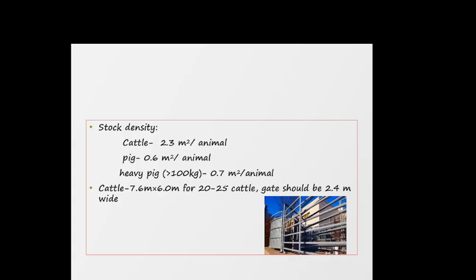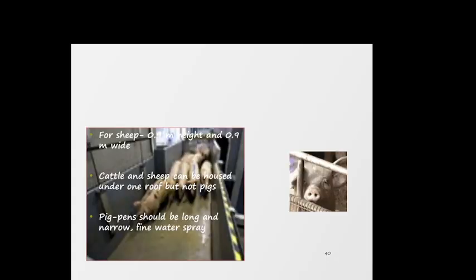Cattle need 2.3 square meters per animal, pigs 0.6 square meters per animal, and heavy pigs of more than 100 kg need 0.7 square meters per animal. So there are different dimensions for different animals.